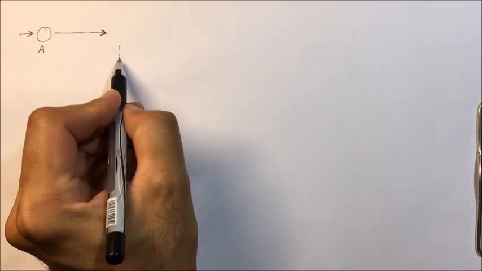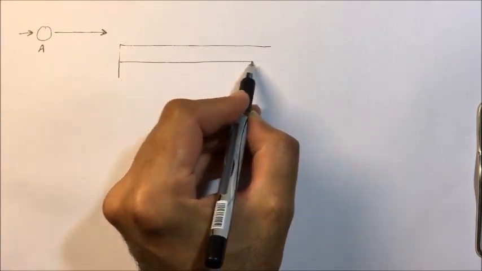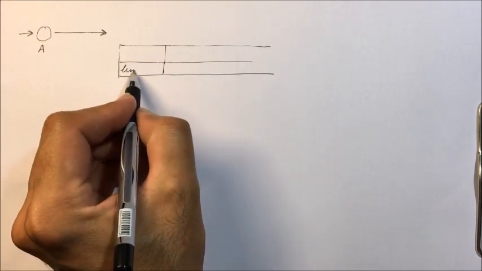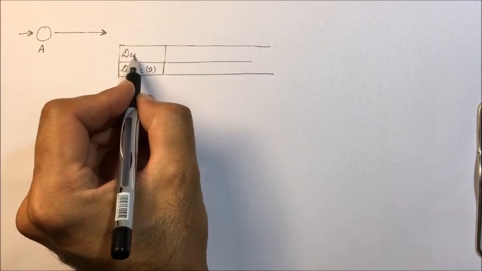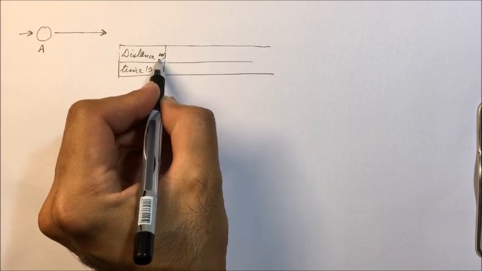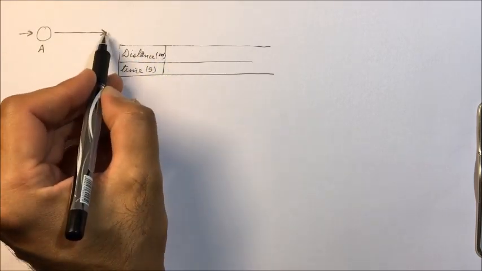Now for example, here I am taking time in seconds, distance in meters. Here the displacement and the distance will have the same magnitude.